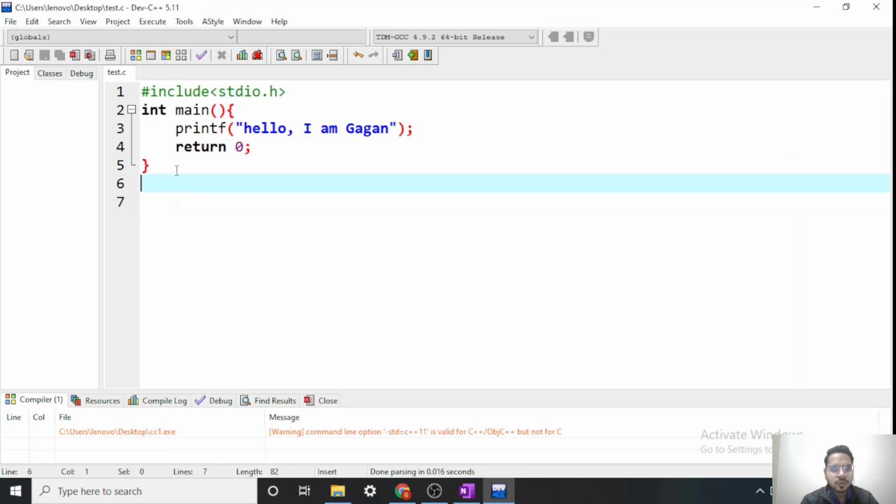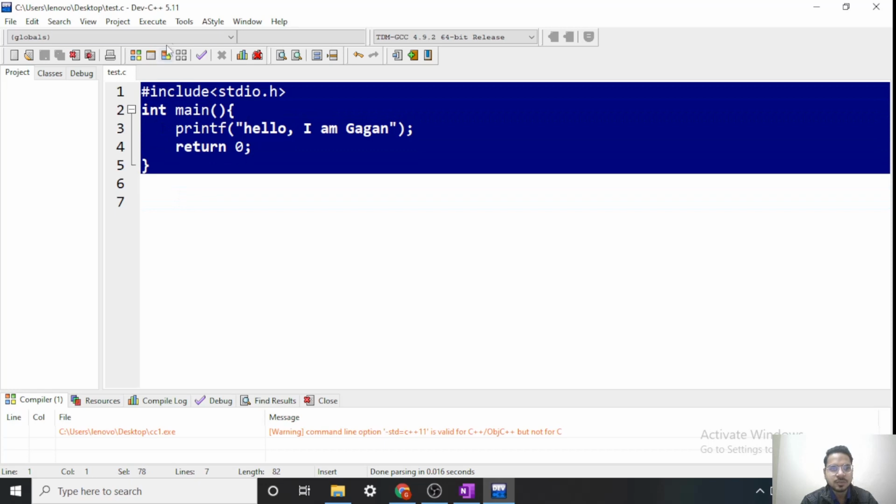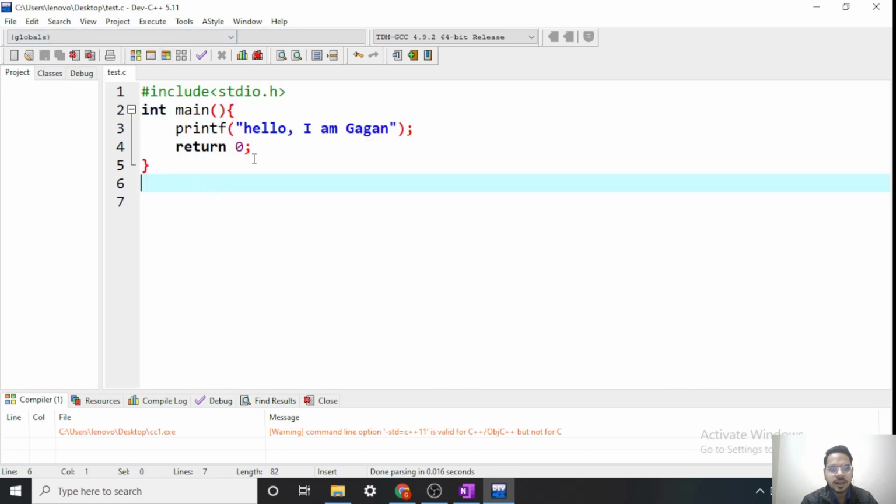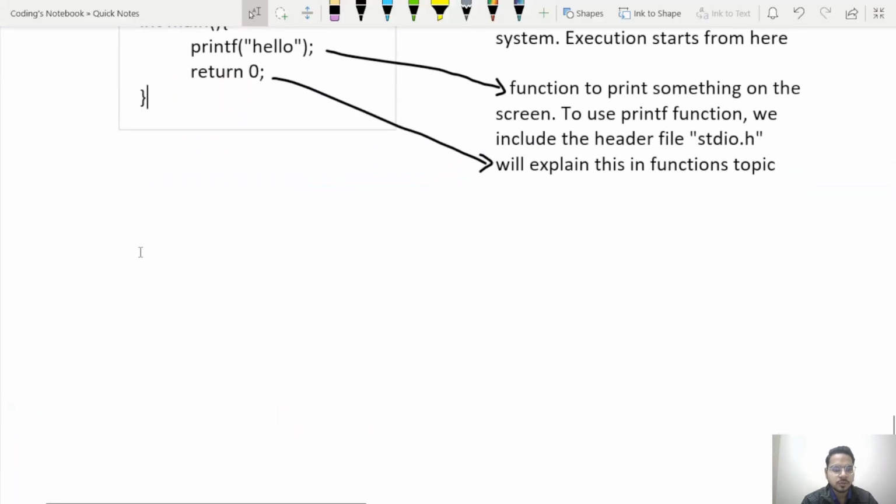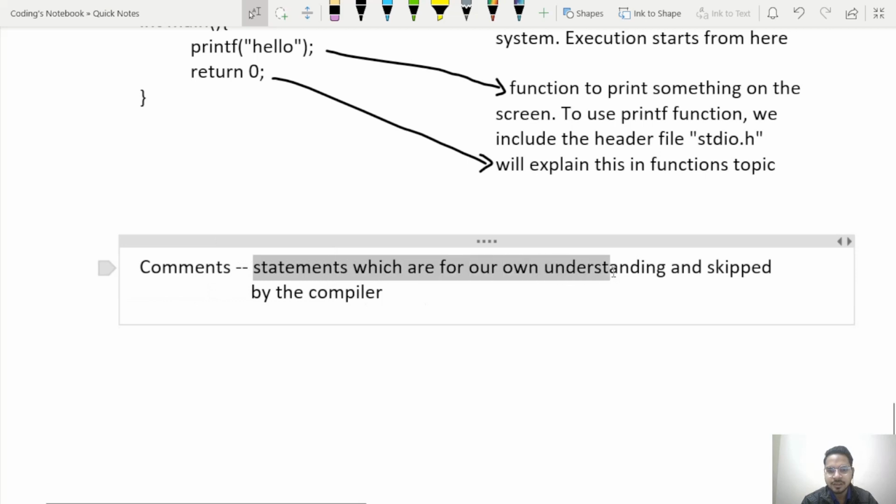Now whatever we write here, it will be processed by this compiler. What if I want to write something for my own understanding that should be skipped by the compiler? So that is something known as comments. So first of all, let's see the definition of comments, then I will show you here how to write comments. So comments. What are comments? Comment is something that is for my own understanding. It will not be processed by the compiler. Okay, so statements which are for our own understanding and are skipped by the compiler are known as comments.